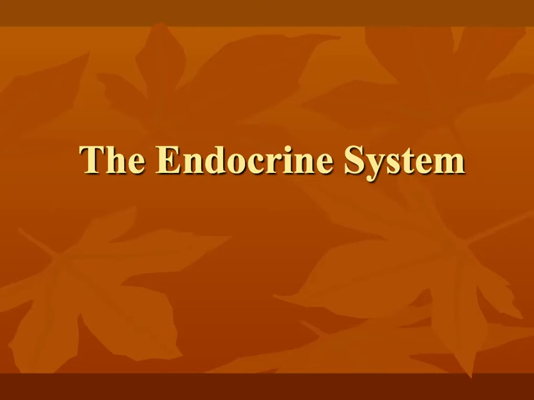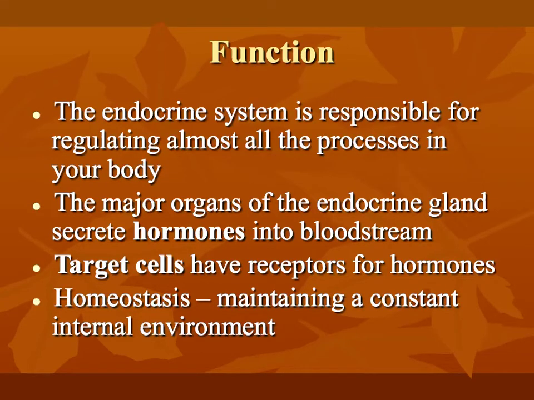Okay guys, today we're going to talk about the endocrine system. The endocrine system is the organs and glands in our body that allow us to maintain our internal environment. The endocrine system is responsible for regulating and maintaining all the processes going on internally in our bodies. It includes the integration and regulation of our growth and development, and it also controls our sexual reproduction. Major organs of the endocrine glands secrete hormones into our bloodstreams.